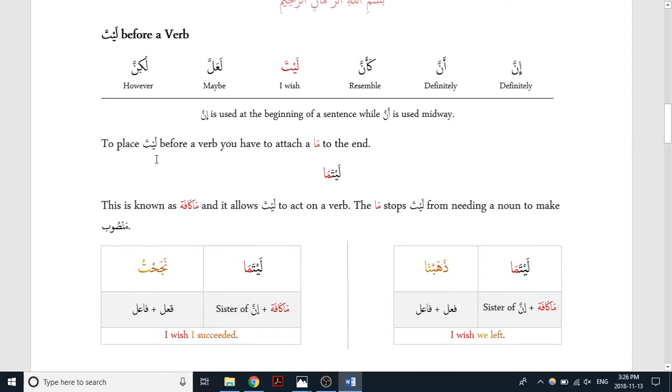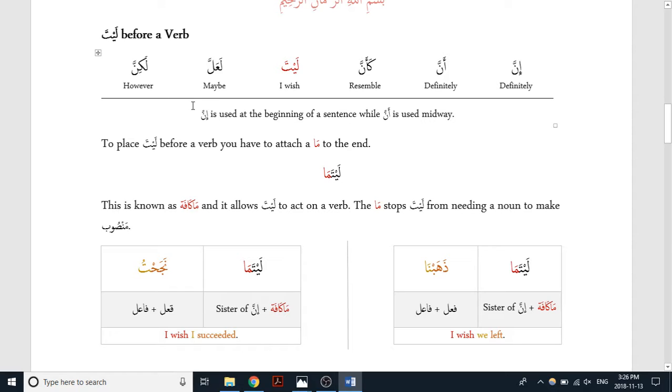To place layta before a verb, you have to attach a ma to the end. So, laytama, it will have this ma attached to the end. That is known as ma kafa, and it allows layta to act on a verb. The ma stops layta from needing a noun to make mansub.